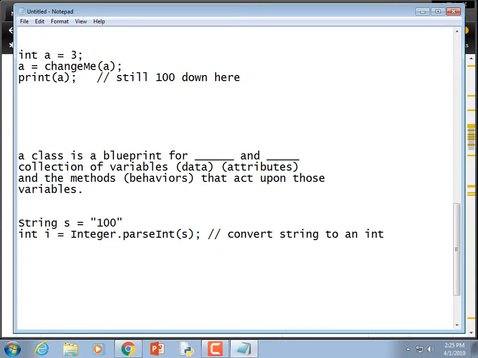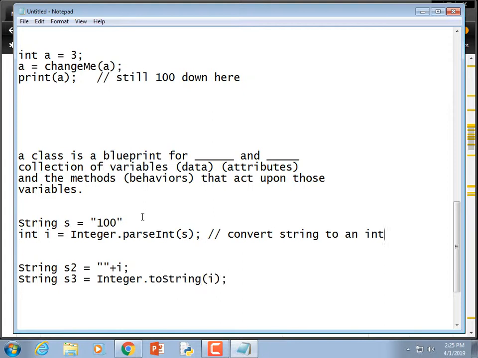What if you want to go the other way? You have an int and want a string. There are two ways you can do it. This is kind of the cheap, cheesy way, but it's by far the shortest way to type it. That's how I would do it if I was in a hurry. But if the test asks a question about this, you would use Integer.toString to turn that integer into a string.